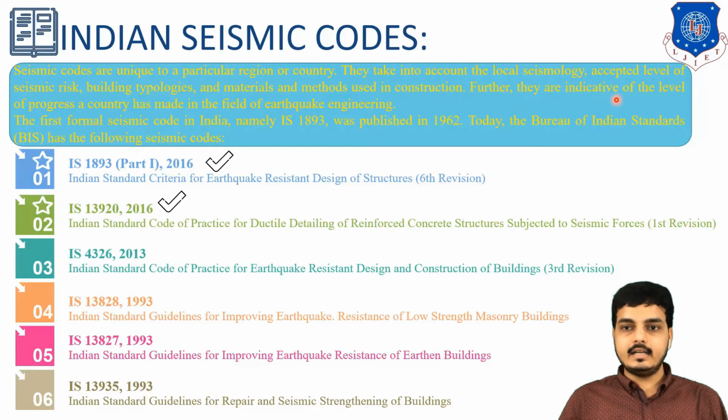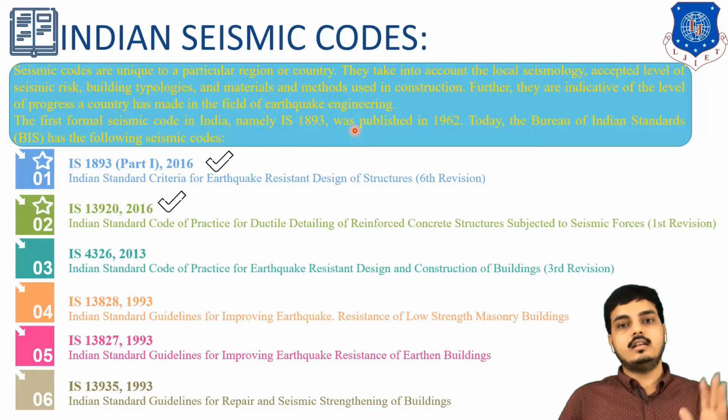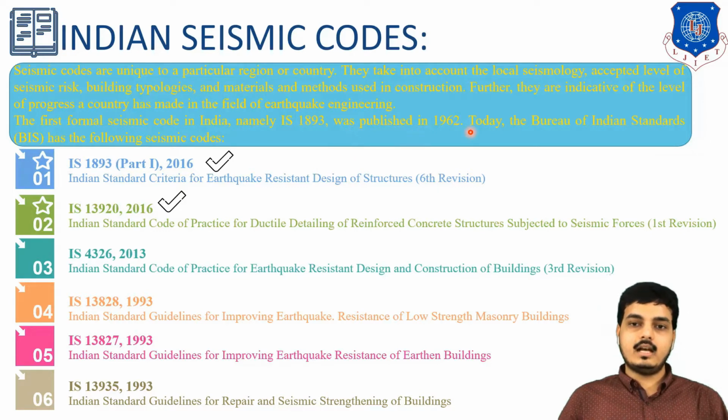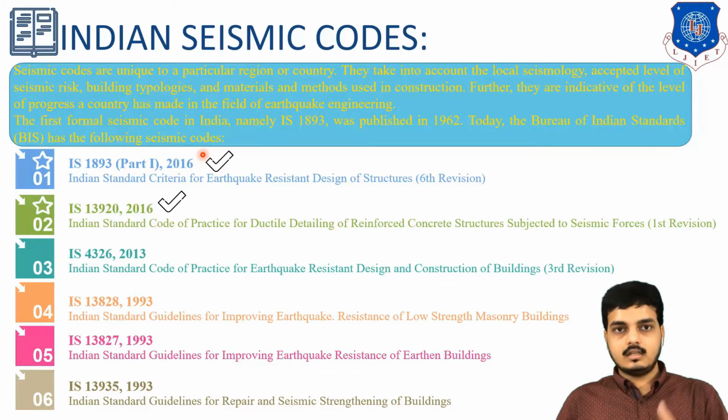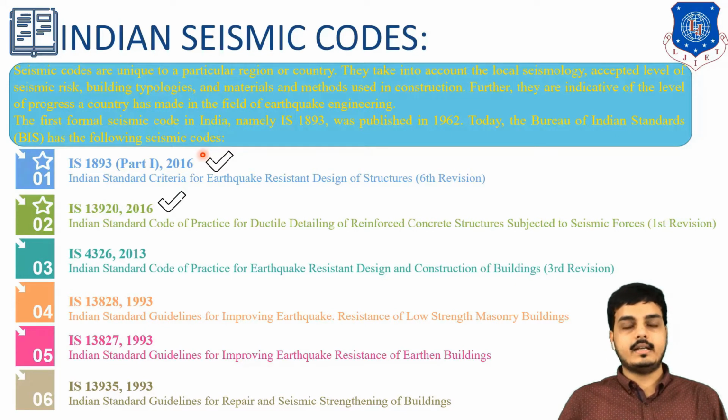Further, they are indicative of the level of progress a country has made in the field of earthquake engineering. Yes, we have come through many revisions of IS 1893. The first common seismic code is IS 1893, which was earlier published in 1962, but we are here at the 2016 revision, which is the sixth revision. So we will be using this 2016 code for solving the examples. Today the BIS, Bureau of Indian Standards, takes this IS code into consideration; they are the ones who print it.